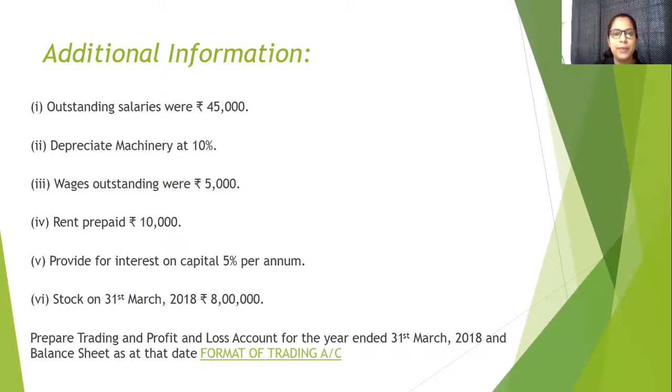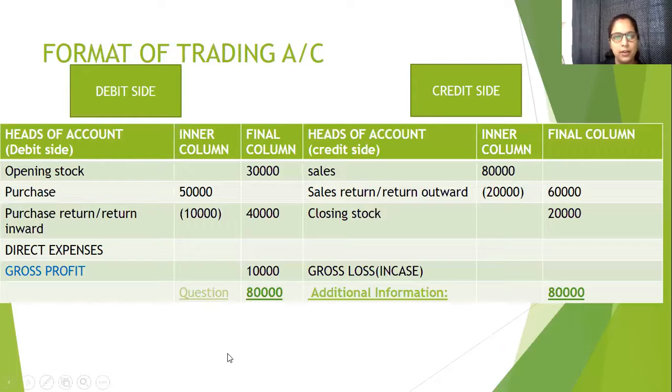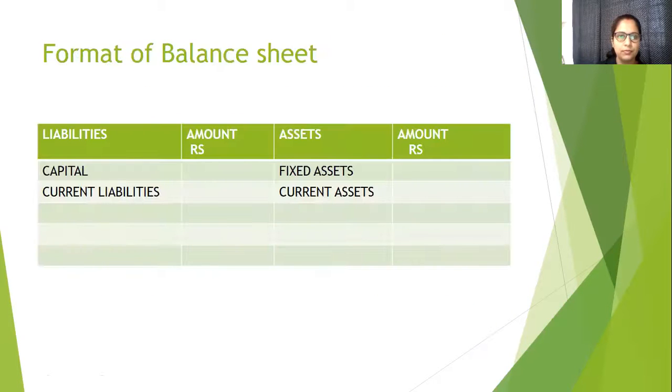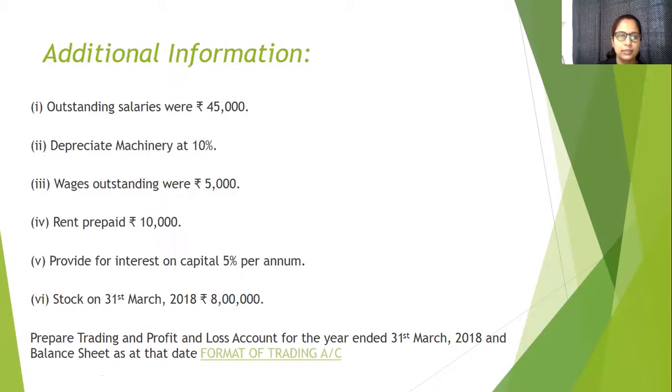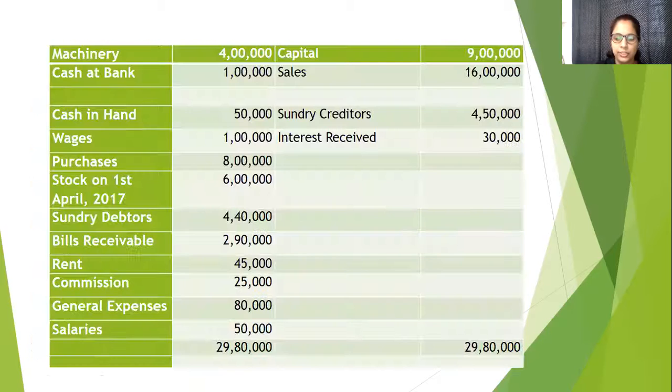So let's prepare the trading account first. Since I'm discussing the trading account now, let's prepare it first. We know the format of the trading account. This is the format. When we prepare the trading account, we look at the trial balance. What all things do we take into consideration? We take opening stock, sales, sales return, purchase return, and any direct expenses, and then we calculate the balancing figure.